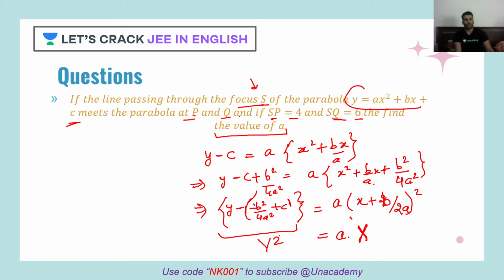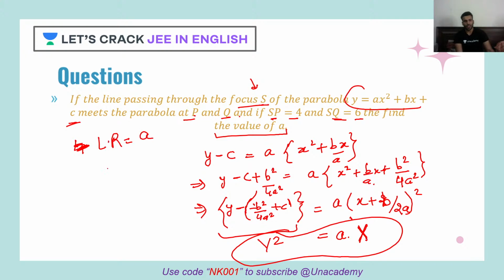Now tell me guys one thing. If I want to compare, see, now this is your term. So looking at this, what do I see? If I want to write down the length of the latus rectum, what is that? That seems to be a here, right? So half of the latus rectum is a by 2. So half of the latus rectum is what? Geometrical mean of SP and SQ. What is that? 2 into SP is 4 into 6 upon 10. Correct?